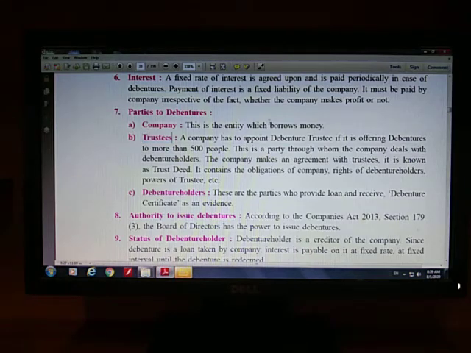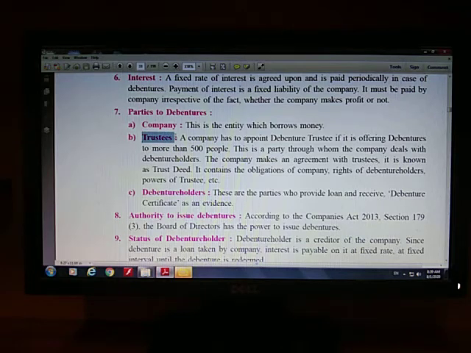The company borrows money from people. Debenture holders lend money to the company. The company borrows it, debenture holders lend it, right? They give loan to the joint stock company and they get debenture certificate as an evidence, and between company and debenture holders there are some people which are called as trustees, right?